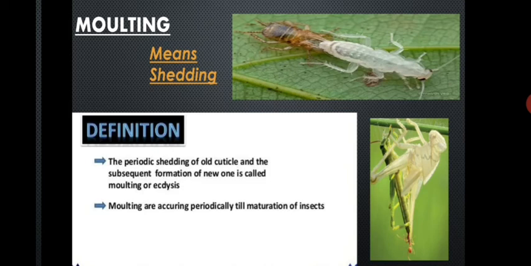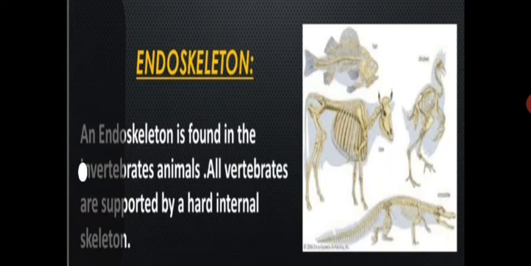Now let us discuss the third type of skeleton, which is endoskeleton. Endoskeleton is found in all vertebrate animals. The vertebrate animals are supported by endoskeleton. The endoskeleton is a hard skeleton. Endoskeleton is made up of bones, and you saw that bones of different shapes and sizes are present in our body or in animal bodies. Endoskeleton supports the body and gives it shape. Endoskeleton also protects the internal organs of the body in case of any injury.